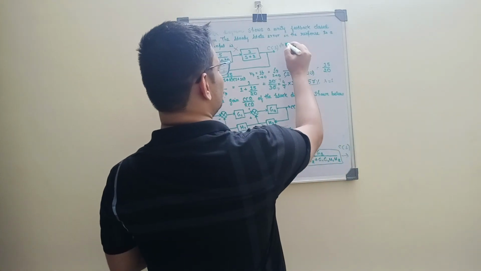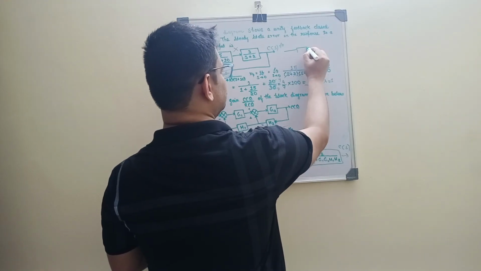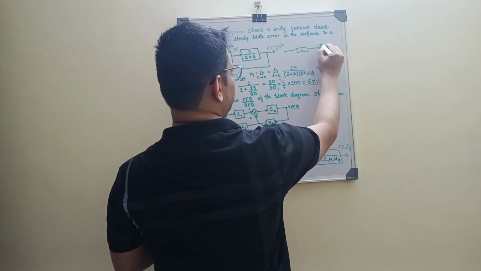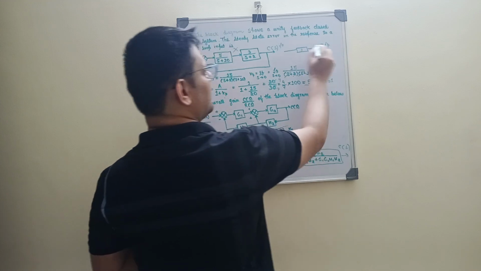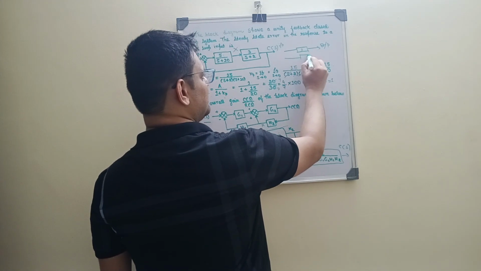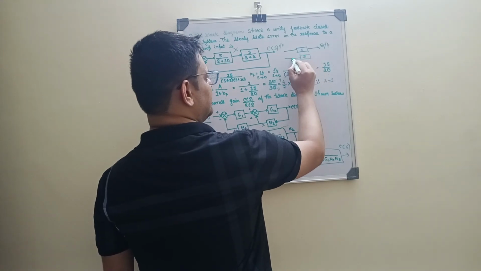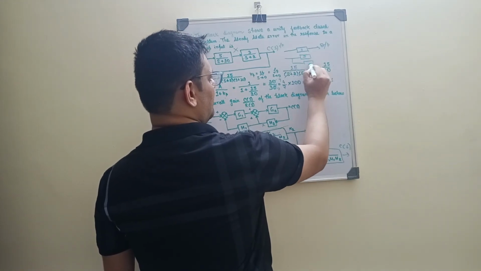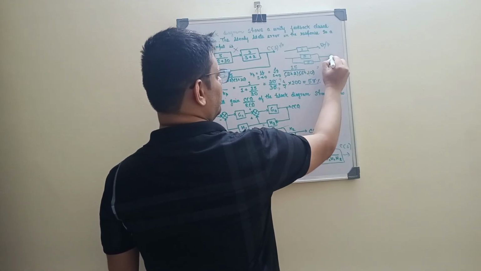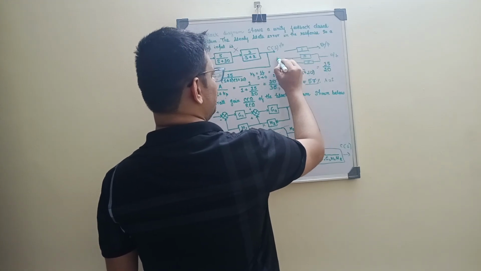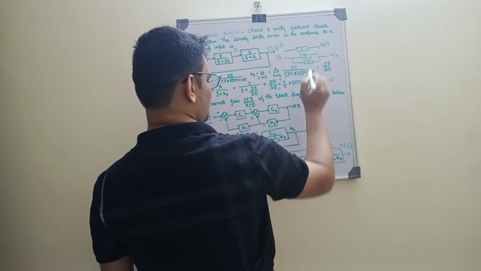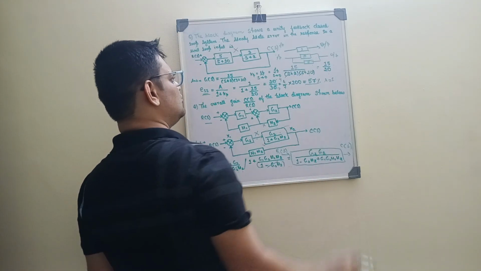Here is one example I can give. This is the input and this is the system, and this is the output. There is no feedback between input and output, so this is the open loop. And a closed loop control system means this is a system and there is a feedback between input and output. This is the feedback, this is the output and this is the input. So we can tell this is a closed loop control system.